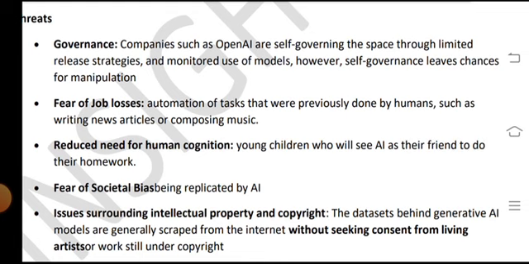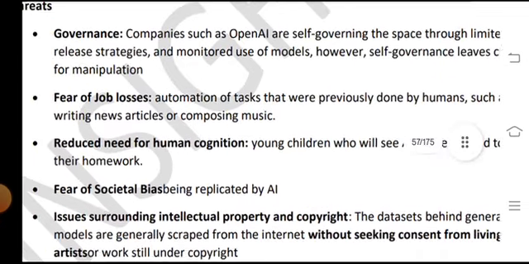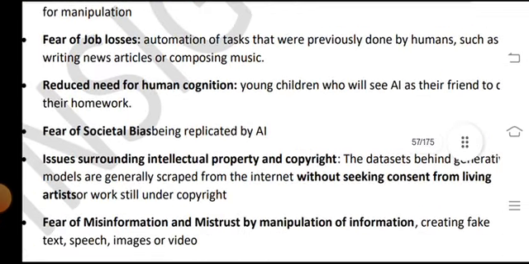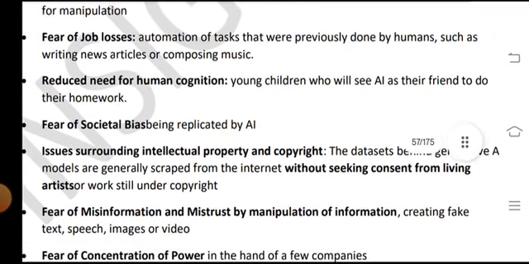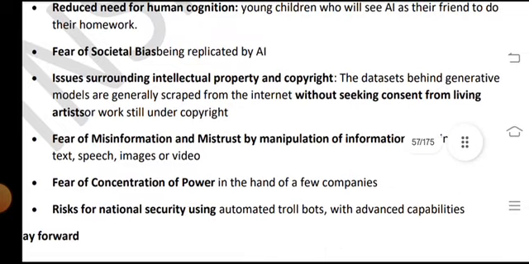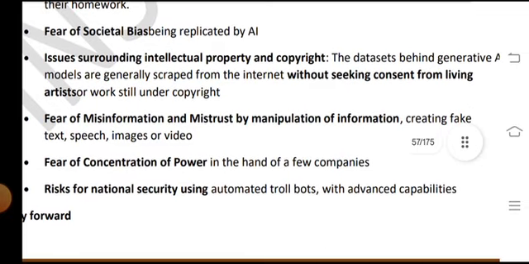Young children will see AI as a friend to do homework with. Fears of social bias and replication by the AI. Issues surrounding intellectual property and copyright of the data sets behind generative AI models.